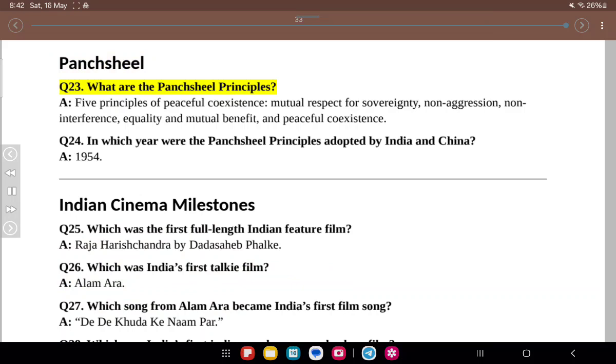Panchsheel. Q23. What are the Panchsheel principles? A. Five principles of peaceful coexistence: mutual respect for sovereignty, non-aggression, non-interference, equality and mutual benefit, and peaceful coexistence. Q24. In which year were the Panchsheel principles adopted by India and China? A. 1954.